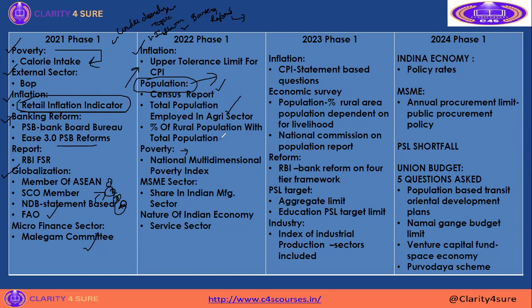They specifically told that NABARD is a fixed paper. You need not go and study out of the box. If you study the syllabus properly, you can clear the exam very easily, because NABARD won't go out of the syllabus and ask any question. NABARD has clearly said to focus on agri and rural sector. See the question asked in the population report. A population report will be on some source material, around 2 to 3 papers will be there. But the question asked was agriculture sector population, then rural population. So they have said that they are going to ask questions from this particular area only.